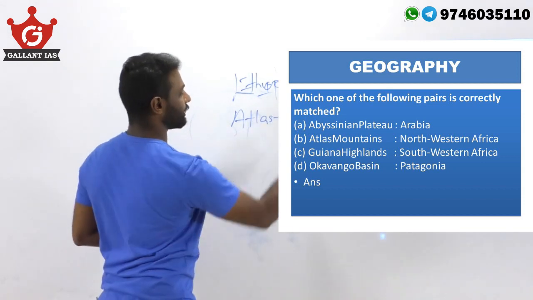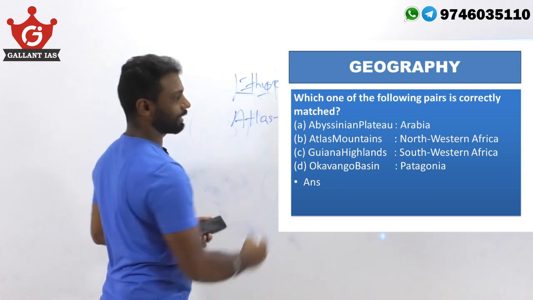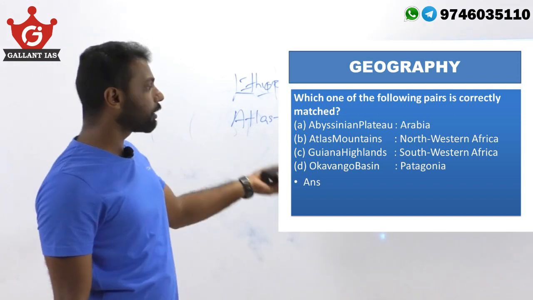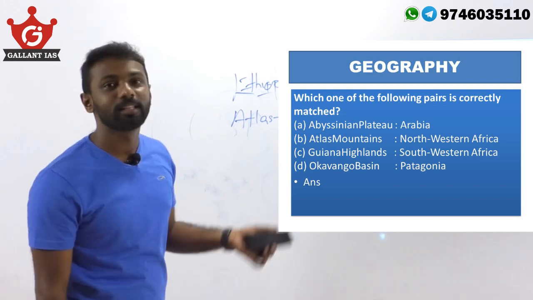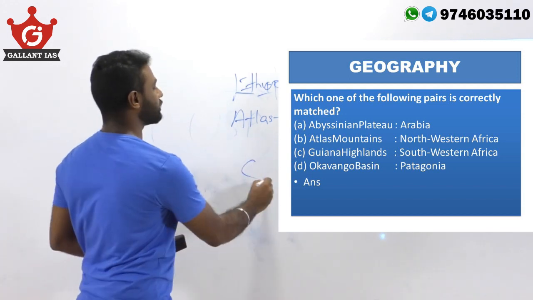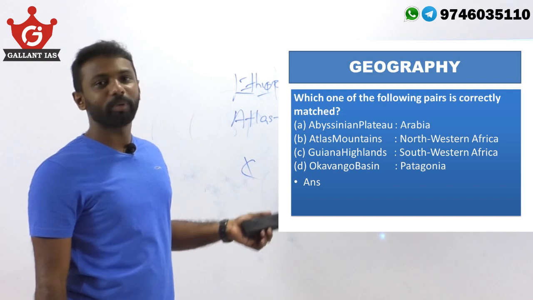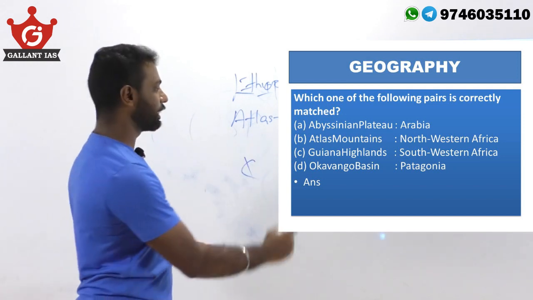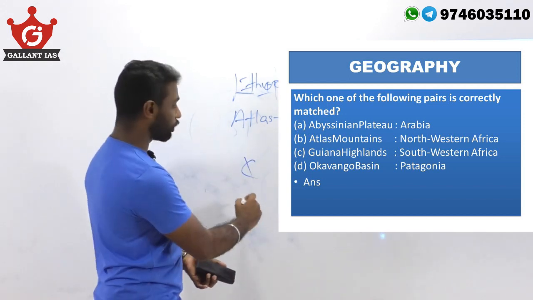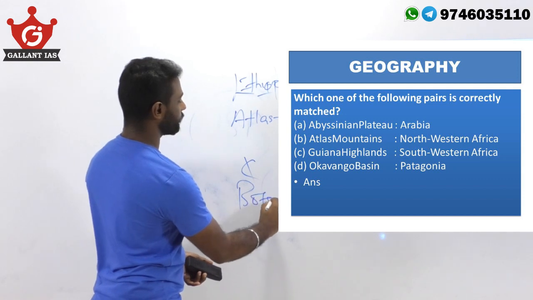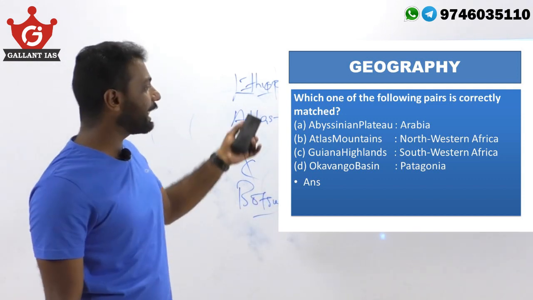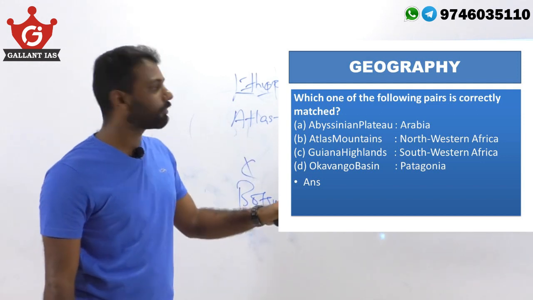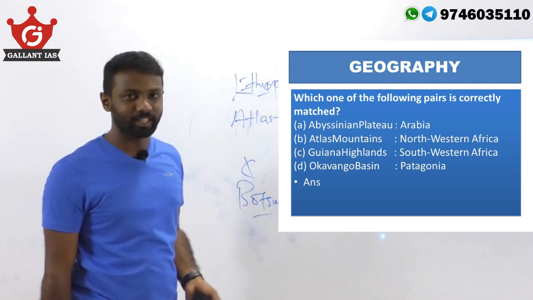So statement B is the correct answer here. Guiana Highlands are in the northern part of South America and not in southwest Africa. So statement C is wrong. Okavango Basin is in the southern part of Africa, in the region of Botswana, and not in Patagonia. So A, C and D are wrongly given, and Atlas Mountain, Northwest Africa is the correct answer.